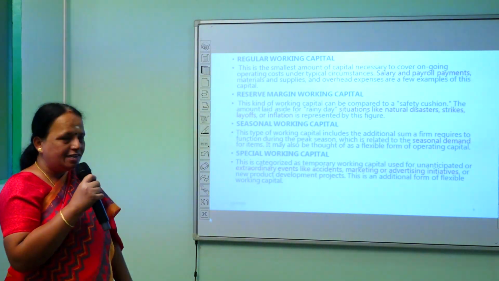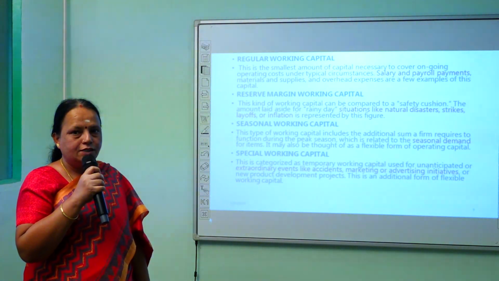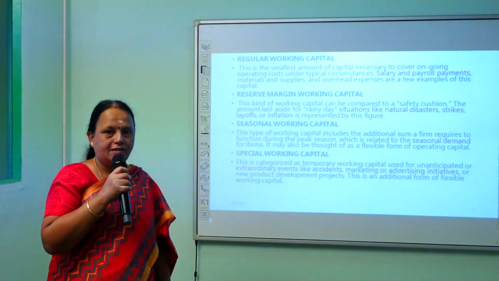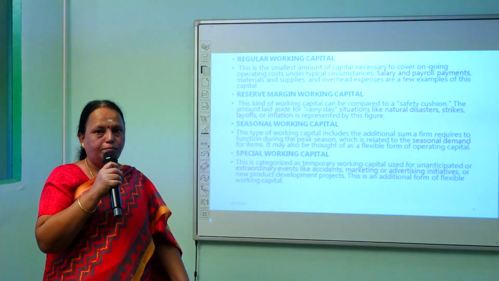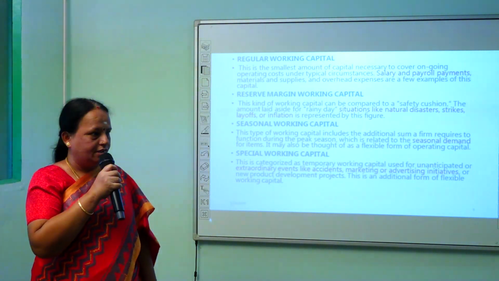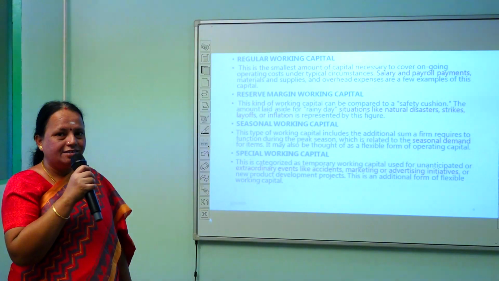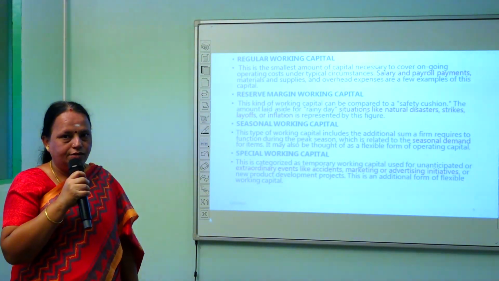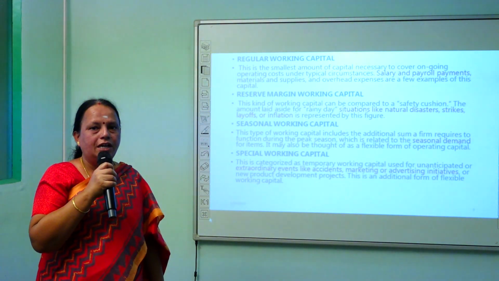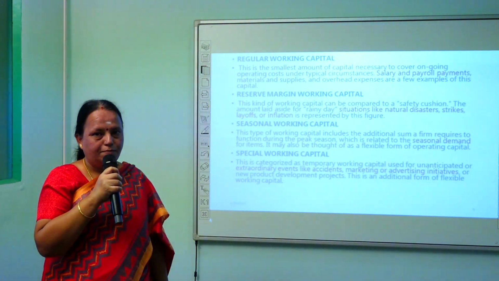And the next one is seasonal working capital. Some companies may be seasonal-oriented companies. For example, a sugar manufacturing company needs to buy sugarcane in season. So in such a situation, they need seasonal working capital. The demand for working capital may be only seasonal. They may purchase the raw material only if it is available during the seasonal periods.